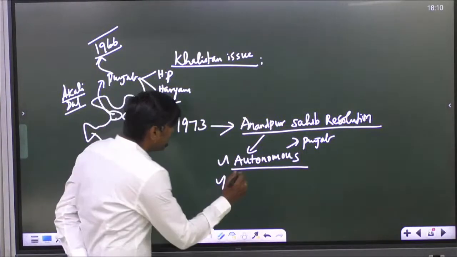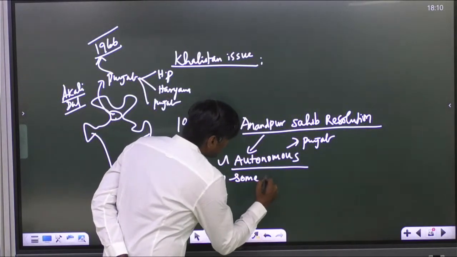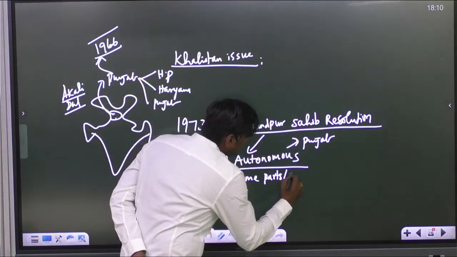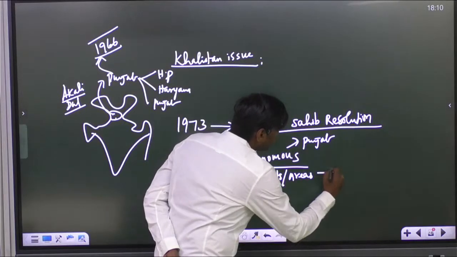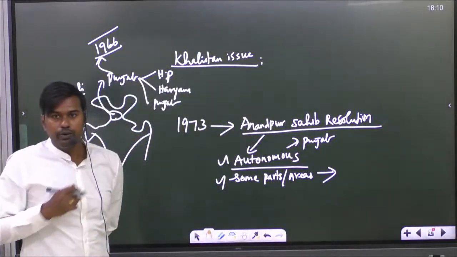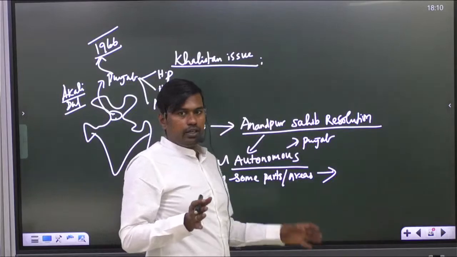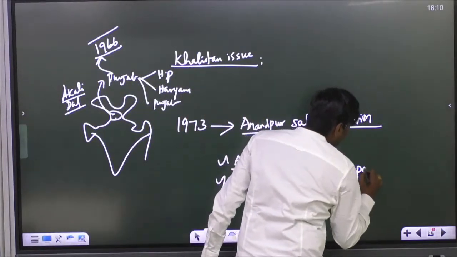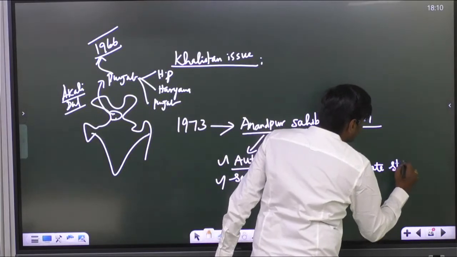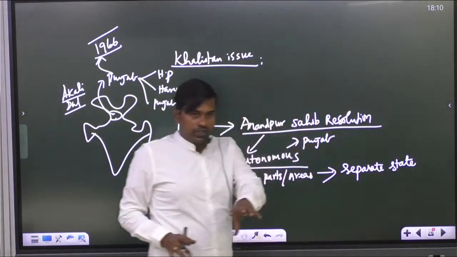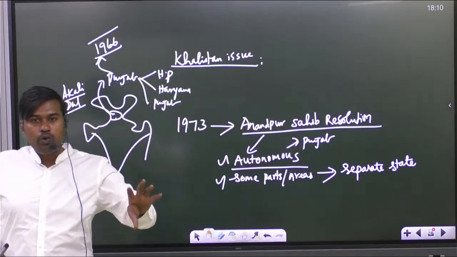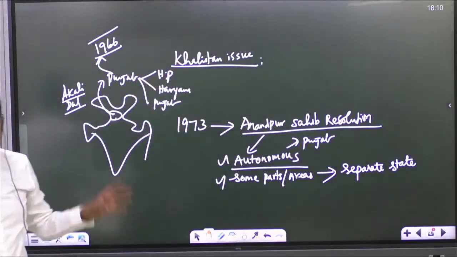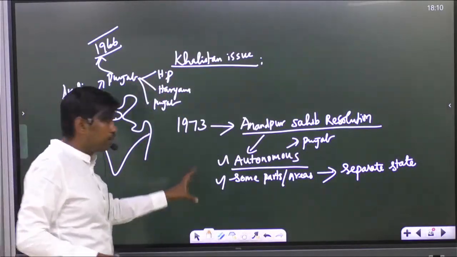Second, some parts of Punjab should be given the liberty or freedom to form a separate state also, if they wish. So some regions within Punjab can come out and form a separate state. That independence should also be given.